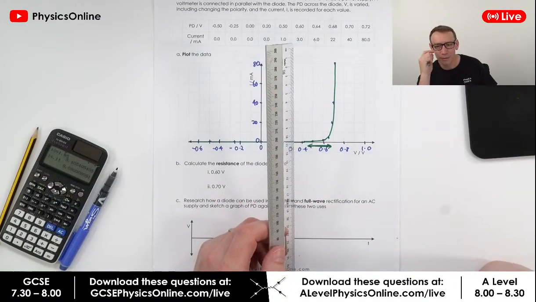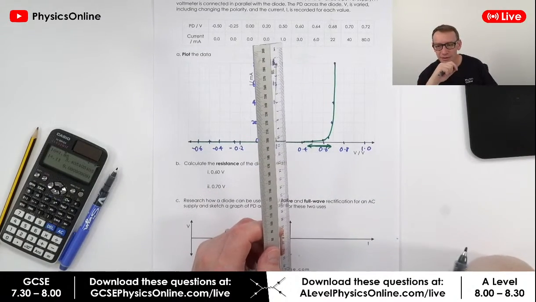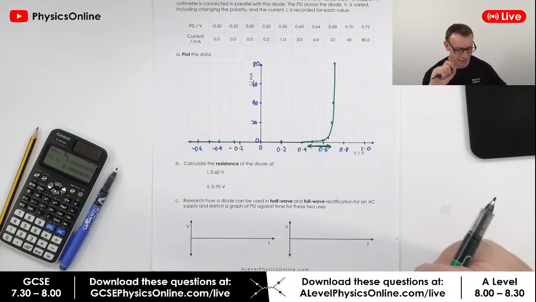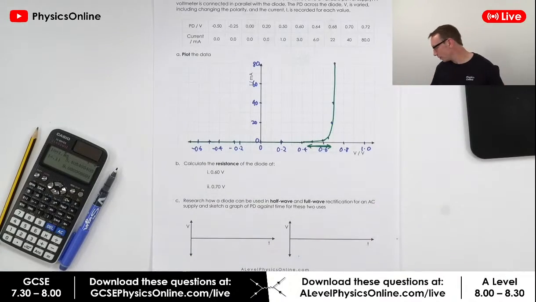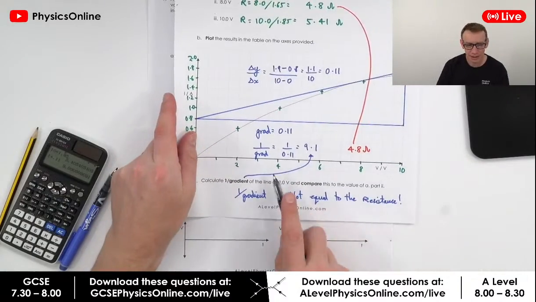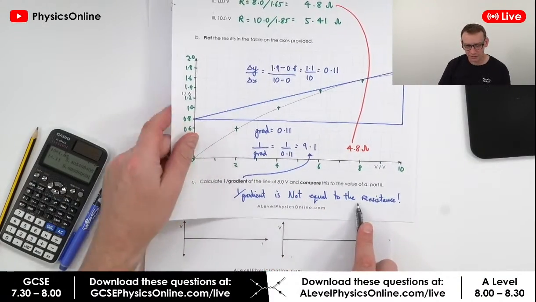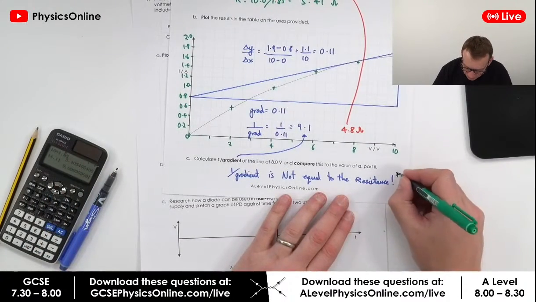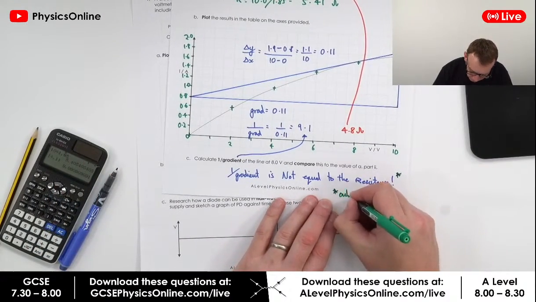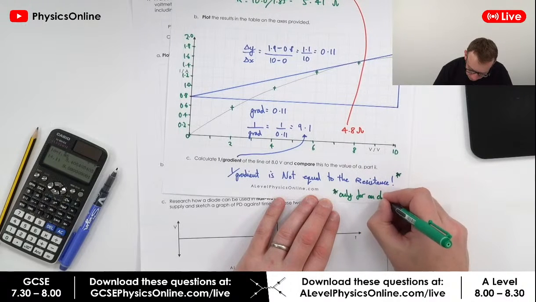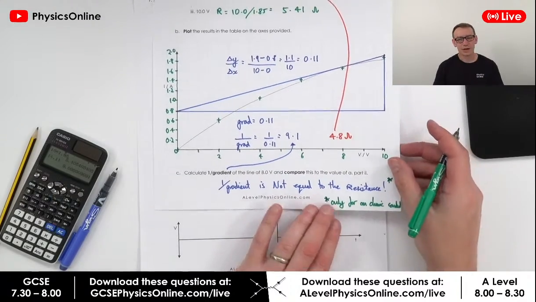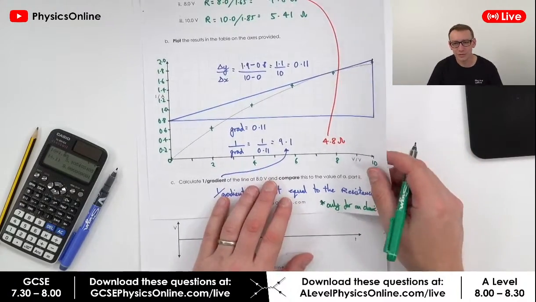Okay, someone is asking a good question. Does 1 over the gradient equal the resistance if it's an ohmic conductor? Yes, it does. So in the last question, we were looking at this filament lamp. Here, 1 over the gradient is not equal to the resistance. Here, 1 over the gradient isn't equal to the resistance. That's only true if you have an ohmic conductor. But that's the exception that proves the rule, I guess.